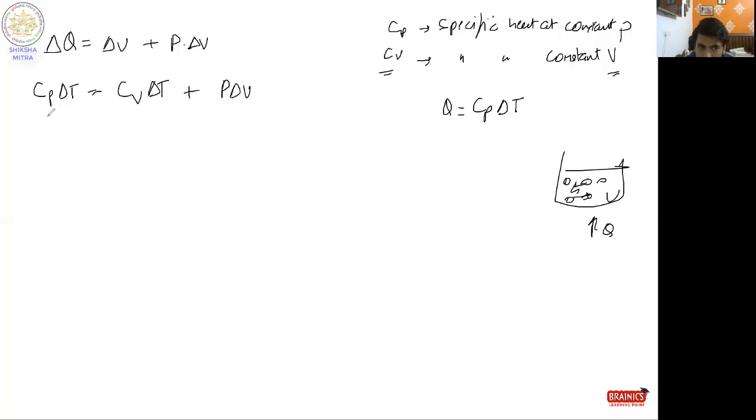From here you can understand that the total heat given to the system is converted into internal energy plus some work done by the system. Fine.